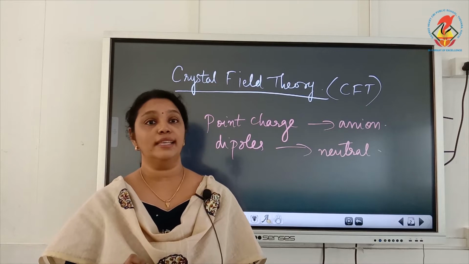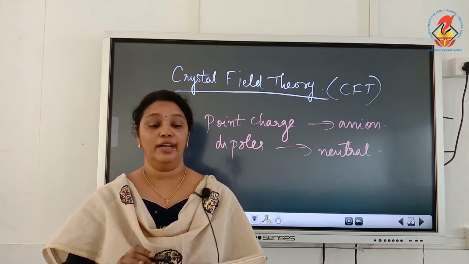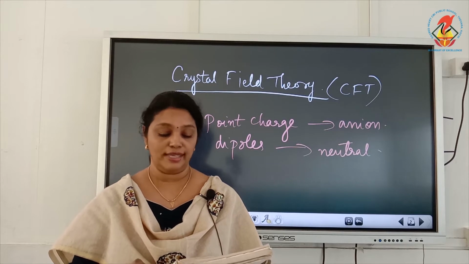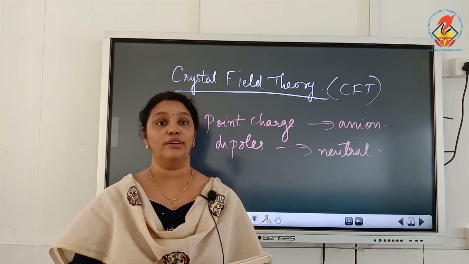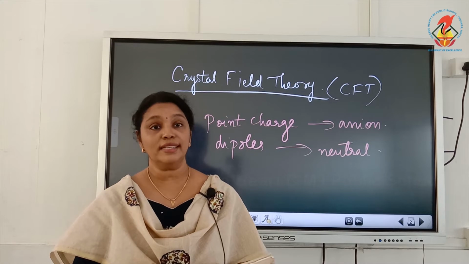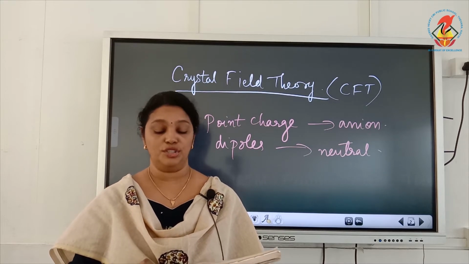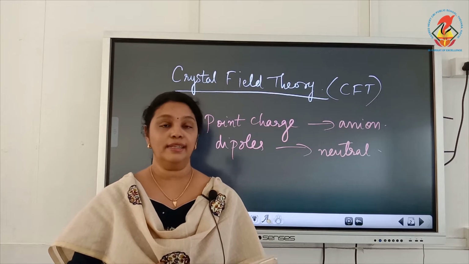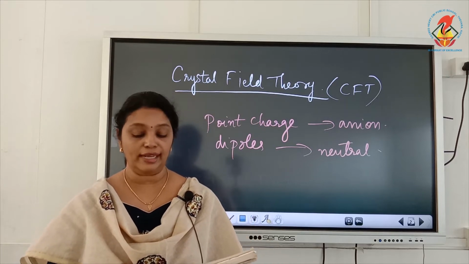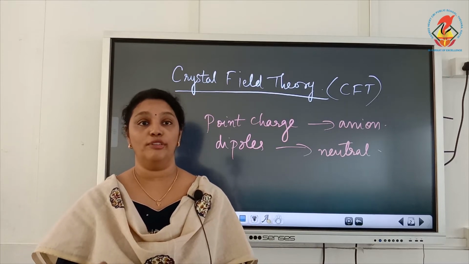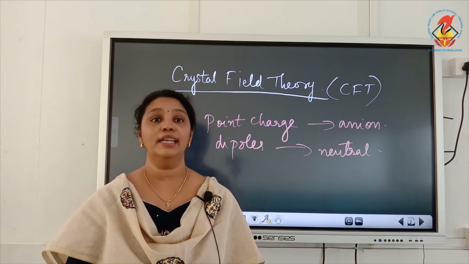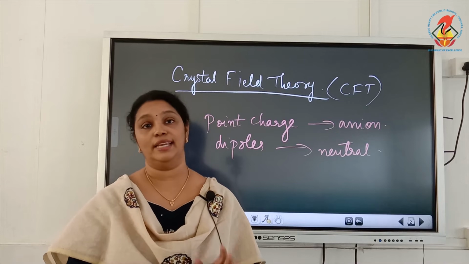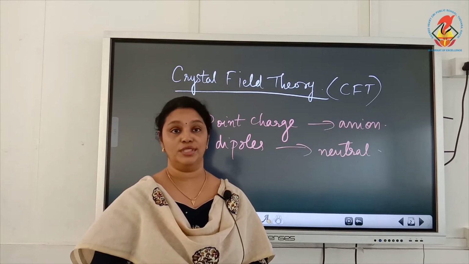This degeneracy is maintained if a spherically symmetrical field of negative charge surrounds the metal atom or ion. When this negative charge is due to ligands in a complex, it becomes asymmetrical and the degeneracy of the d orbitals is lifted, and it results in splitting of d orbitals. That is the third postulate.